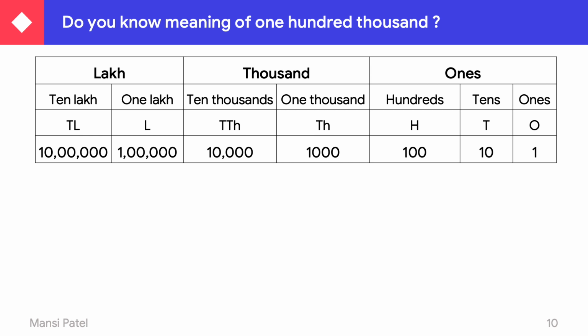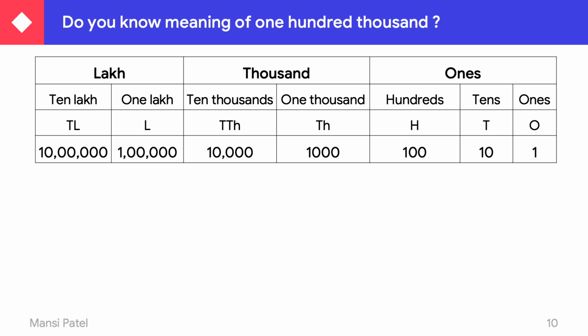Now what about 10,000? For 10,000, the symbol of 1000 you know already: TH. And what about the 10? You also have to add one T. So the short symbol for 10,000 is TTH. If you want to represent lakh, you can represent it by L. And if you want to represent 10 lakh, you have to write TL.